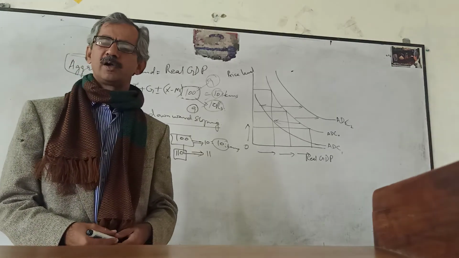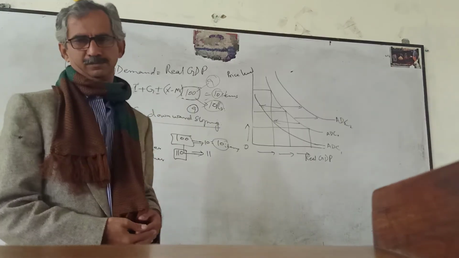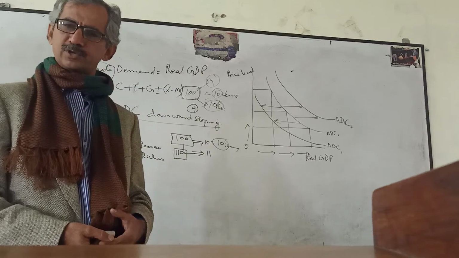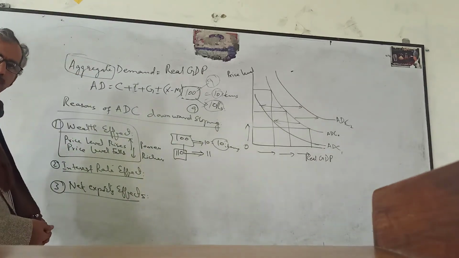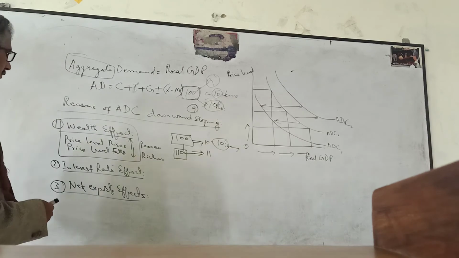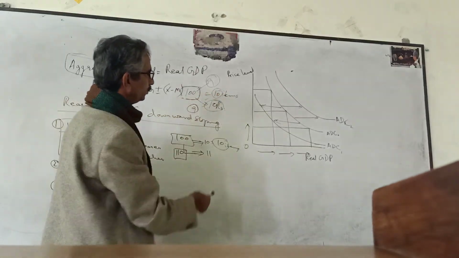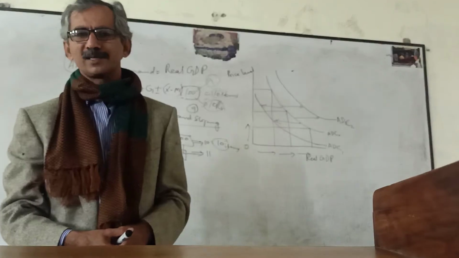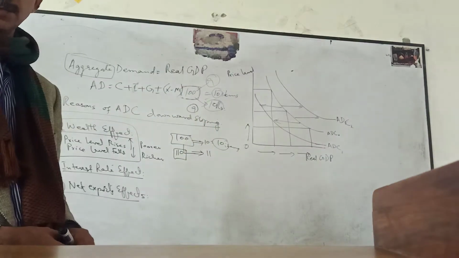It is the total demand or the real GDP of an economy, the total output of an economy or the demand of the country. And whenever we use the term price level, it means we are talking about the inflation level in the country.